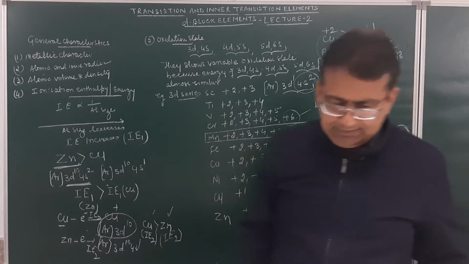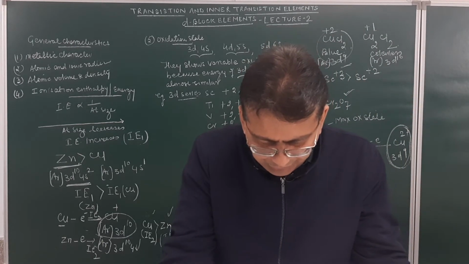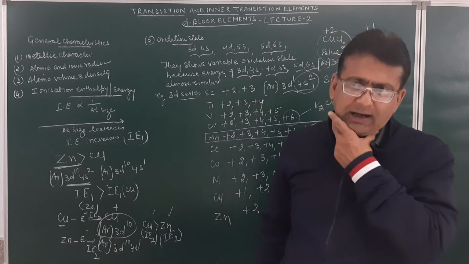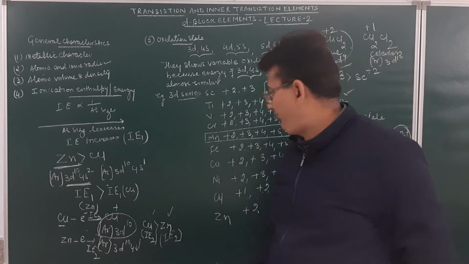One more thing, student, you need to learn. If we look at the relative stability of elements in different oxidation states, it can be known from their standard reduction potential.